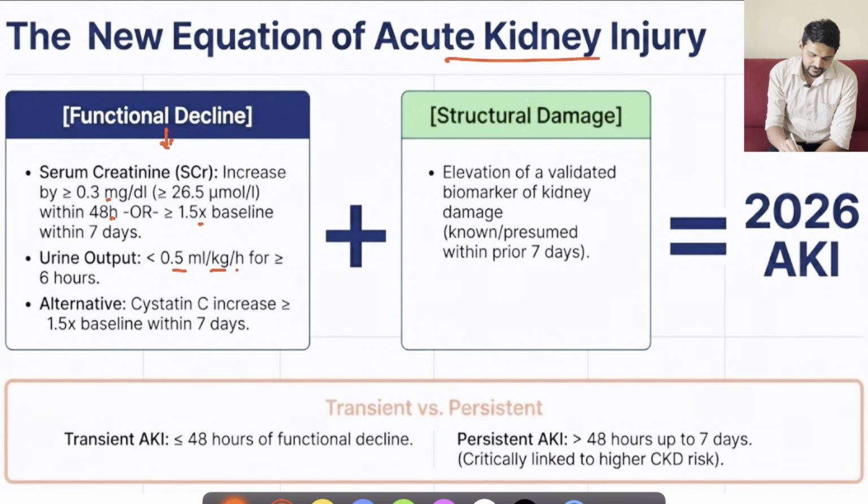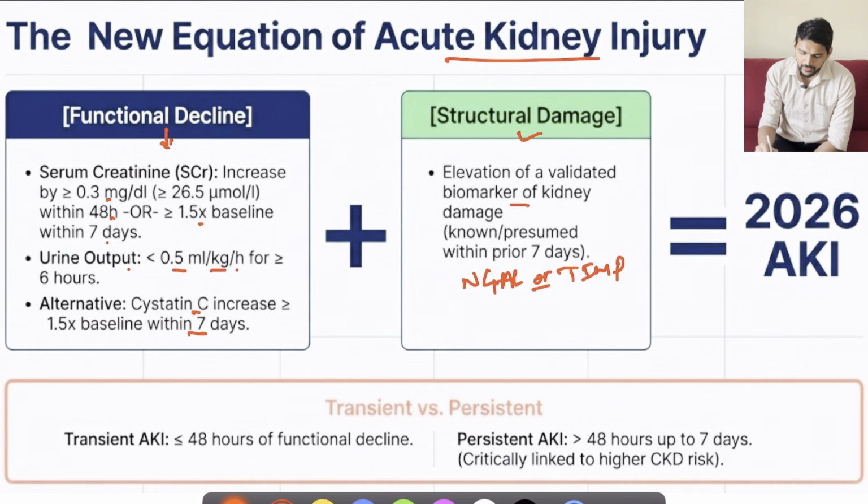The added thing to these functional parameters is cystatin C, that is, an increase in cystatin C by more than 1.5 times of the baseline within 7 days. So this is an addition we can consider. Plus, they have focused more upon the structural damage, for example, elevation in biomarkers of kidney damage, as mentioned in the previous slide, NGAL or TIMP. If these are available in your settings, then we have to utilize them so that we can identify acute kidney injury earlier.